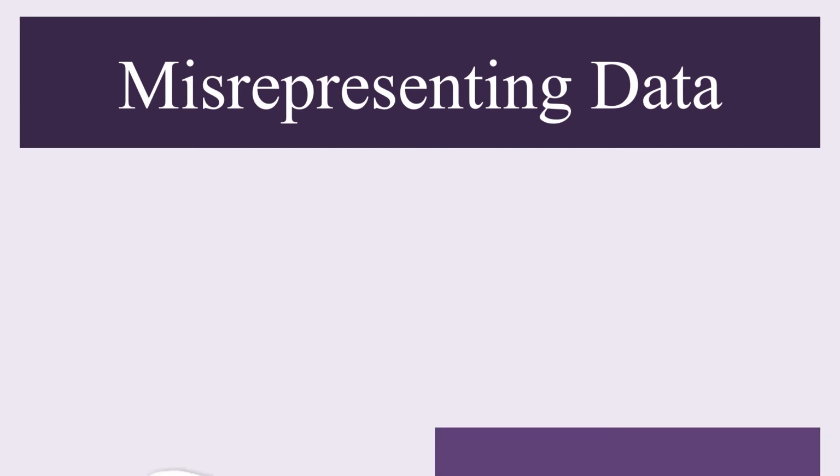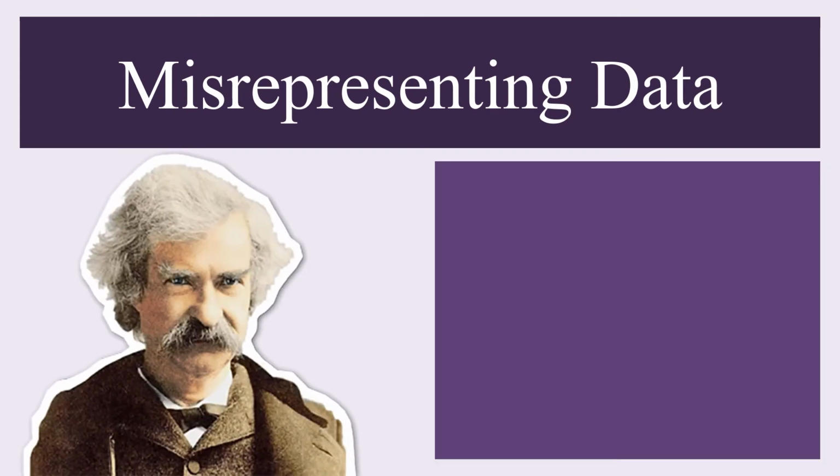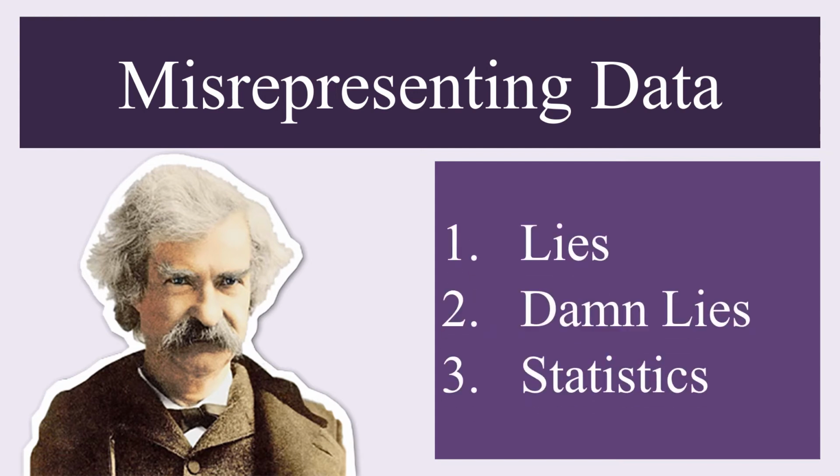Celebrated American author Mark Twain underscores the reasons why misrepresenting data might be the most important concern with respect to avoiding indirect citation. He is famous for saying that there are three categories of lies: lies, damn lies, and statistics. But how is it that statistics might be misleading when they're seen so often as being objective?